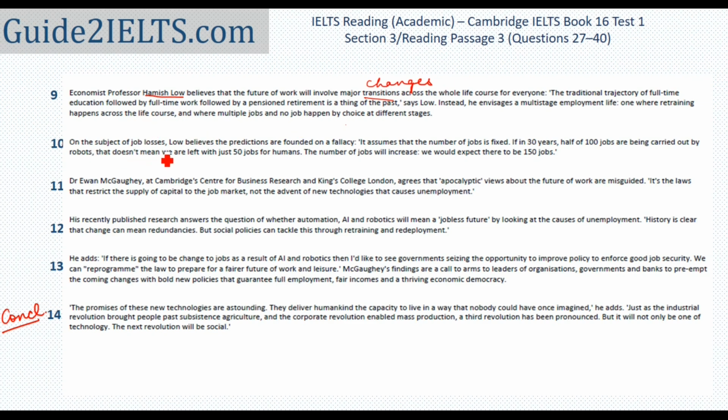Next paragraph, the 10th paragraph. On the subject of job losses, Lowe believes the predictions are founded on a fallacy. Again, a word you may not know. Ignore it at this point. Even if you just get an idea that this person has some opinion about job losses in the future, it could be that he's saying there will be job losses, or he could be saying there won't be job losses. But don't let it bother you.